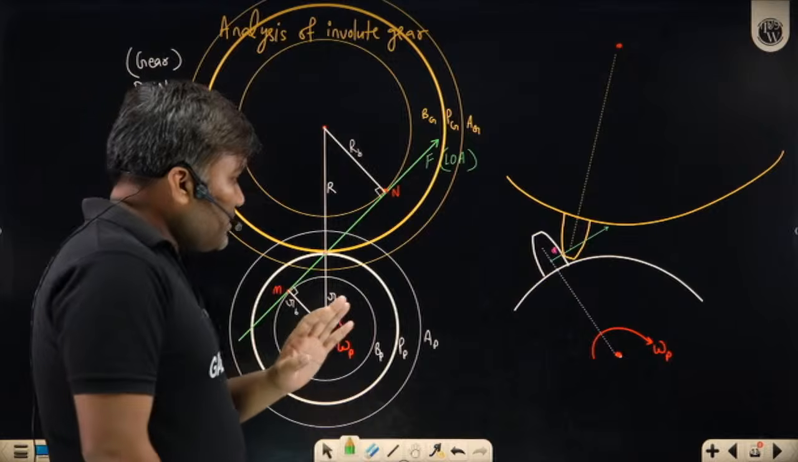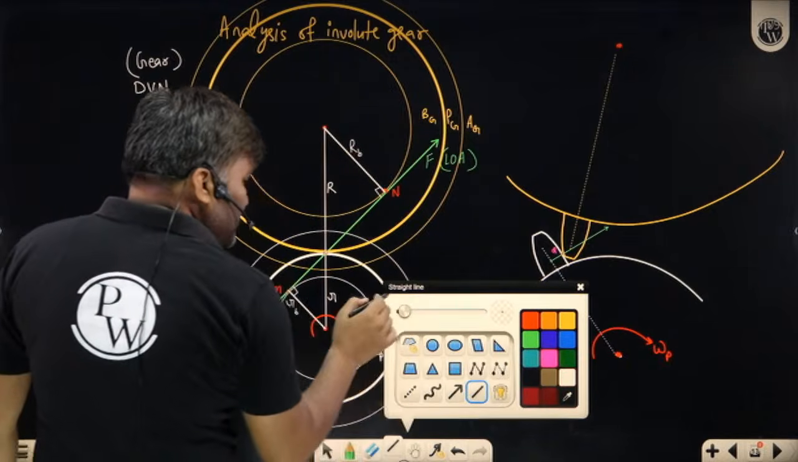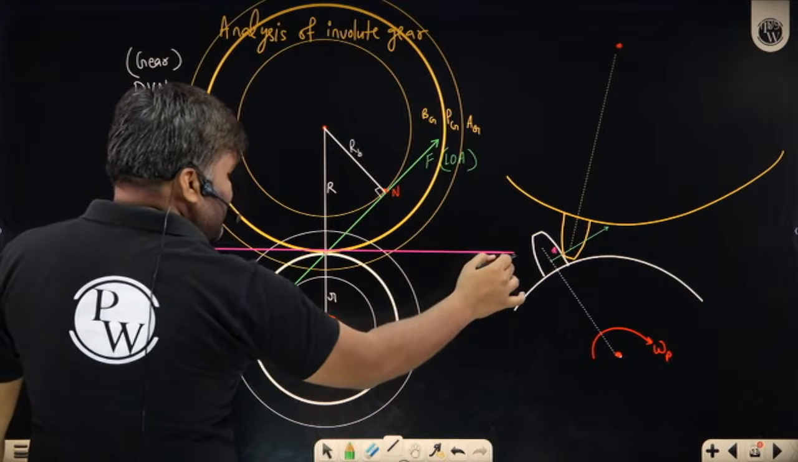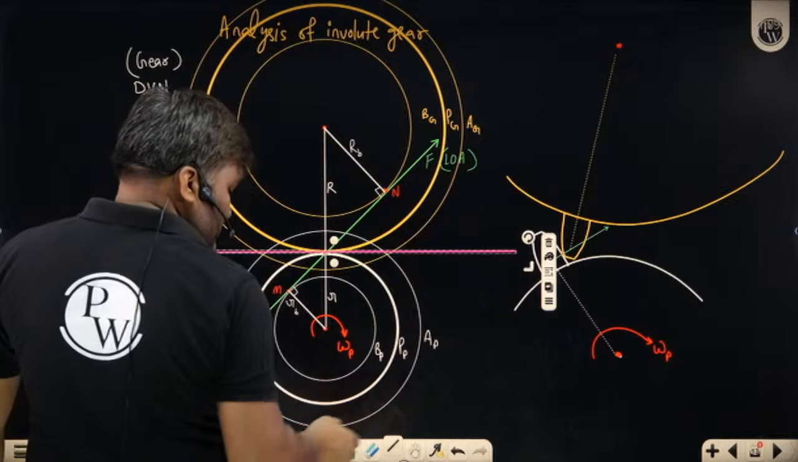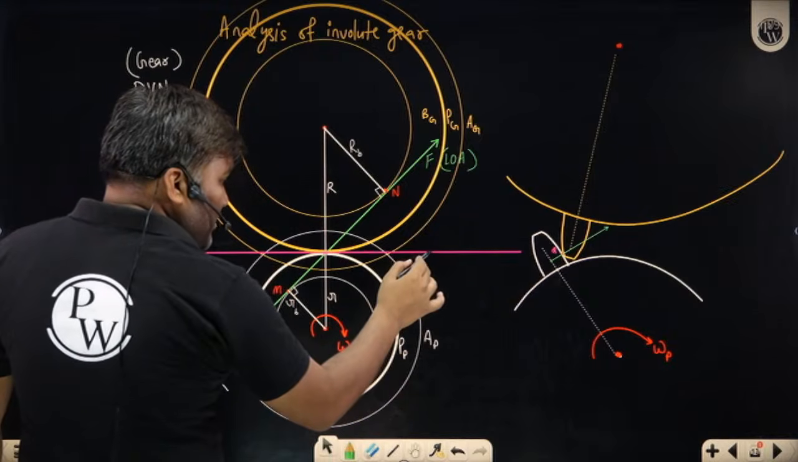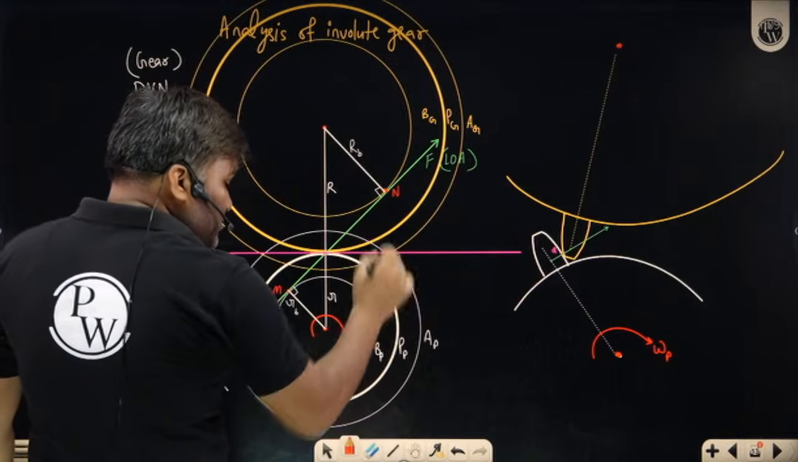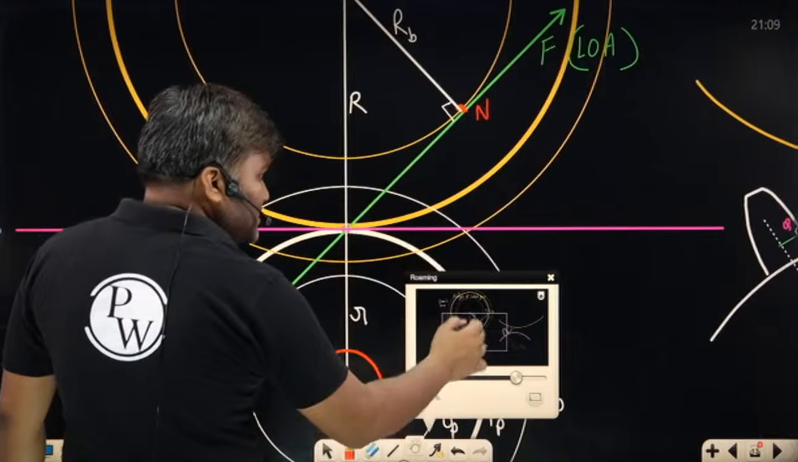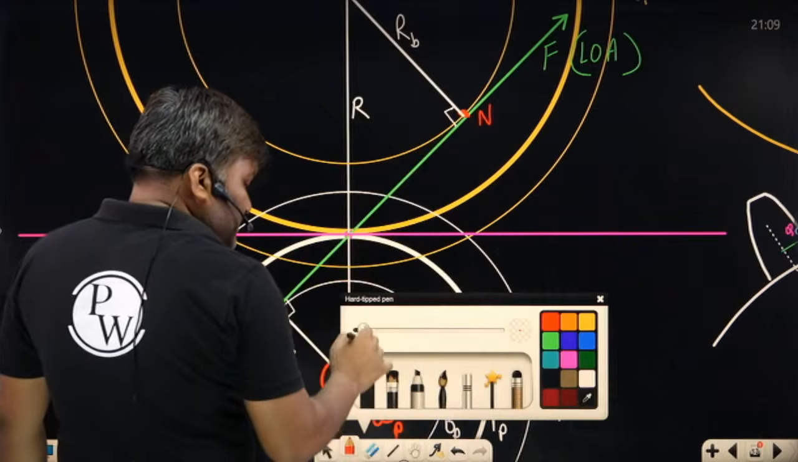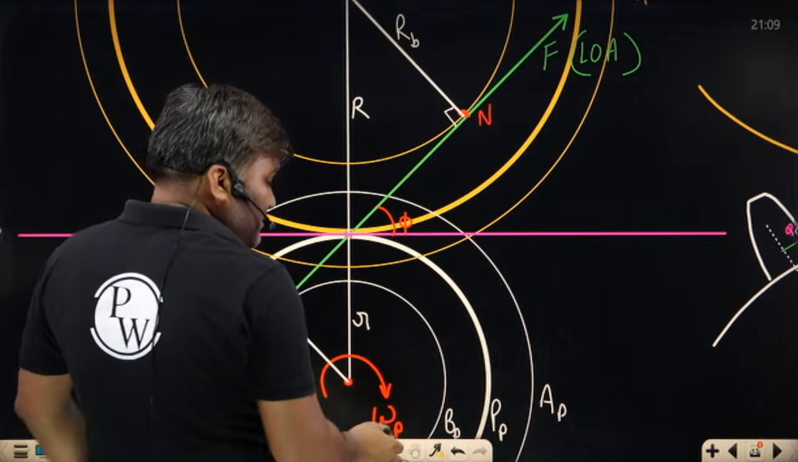Okay? And whatever line of action is making an angle with the common tangent at the pitch point. This is the common tangent which I have drawn at the pitch point. This angle between these two lines, the common tangent and the line of action, is called the pressure angle. This is denoted by phi.